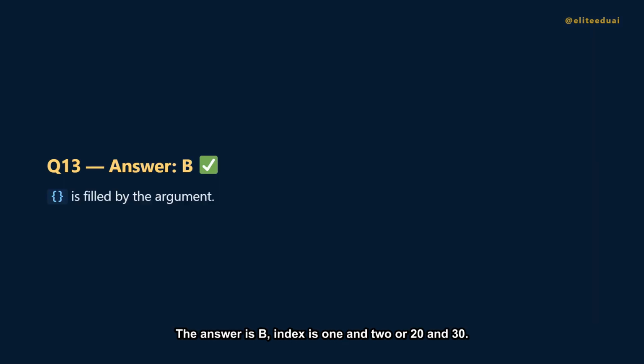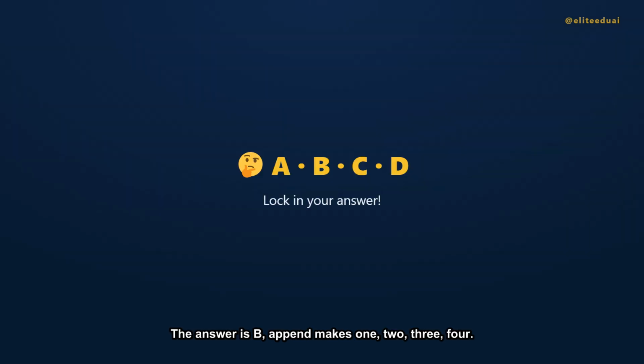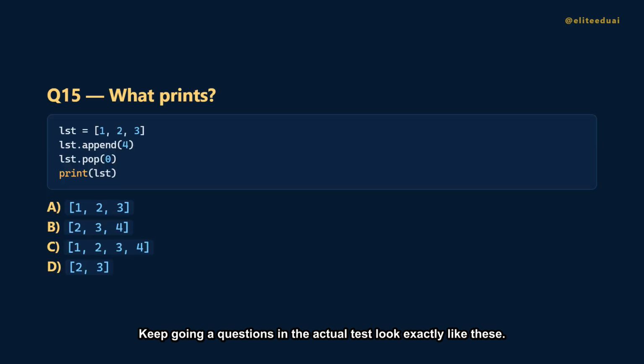The answer is B, high ADA. Format replaces the empty braces with its argument, giving high ADA. Question 14. Slice from index 1 to 3. What comes out? Is it A, 10-20? B, 20-30? C, 20-30-40? Or D, 10-20-30? The answer is B. Indexes 1 and 2 are 20 and 30, index 3 is excluded. So 20, 30.